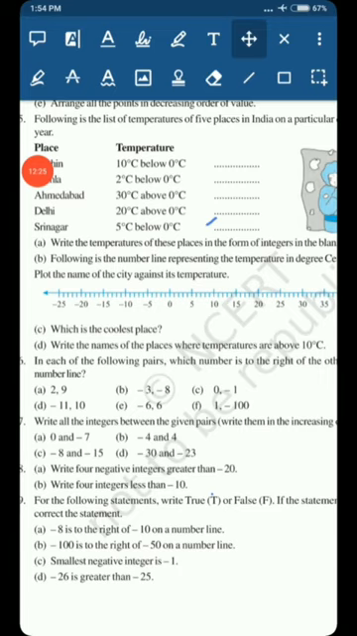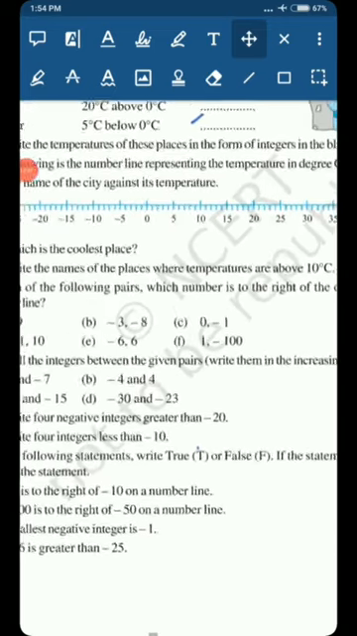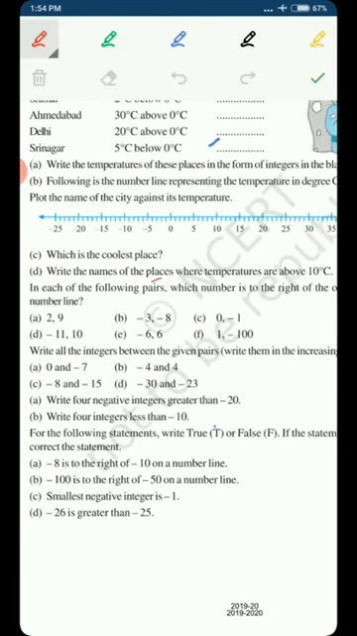And in part D, they are asking us to write the names of the places where temperatures are above 10 degrees Celsius. We have seen this in part C also, that Ahmedabad and Delhi have temperatures above 10 degrees Celsius, 20 degrees Celsius and 30 degrees Celsius. So this is the way we have to do this question.